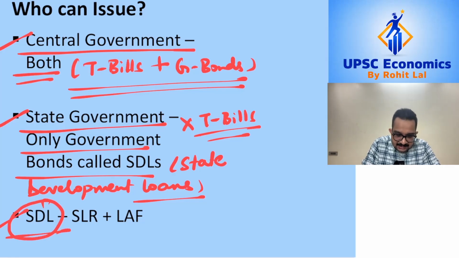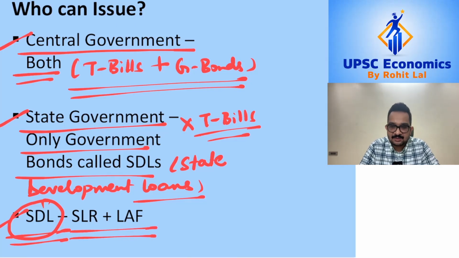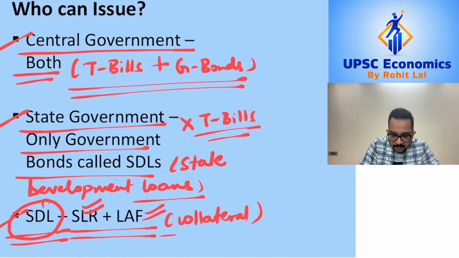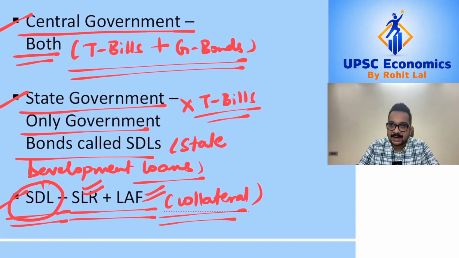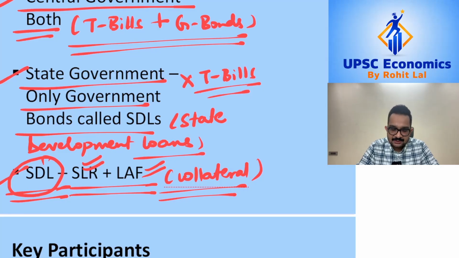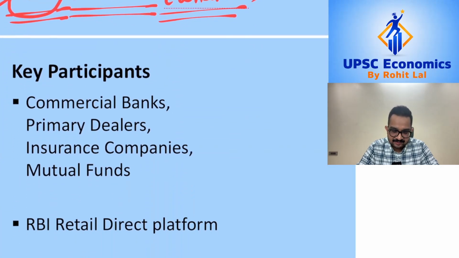Similarly, the SDLs which the state governments are issuing are also eligible for being used as mechanisms to meet the SLR requirement of banks as well as for liquidity adjustment facility. That is, they are eligible collateral for borrowing operations which take place between the banks and RBI. So SDLs which are issued by the state governments also have this facility which treasury bills or government bonds which the central government issues have.